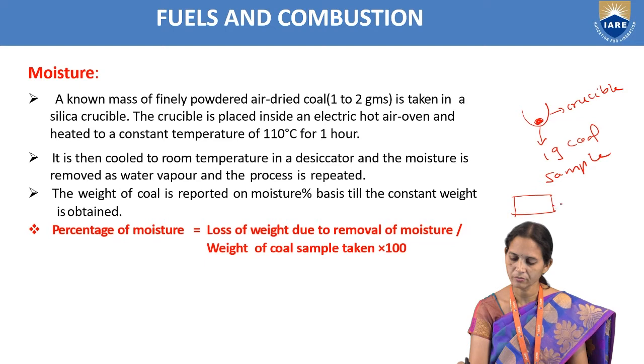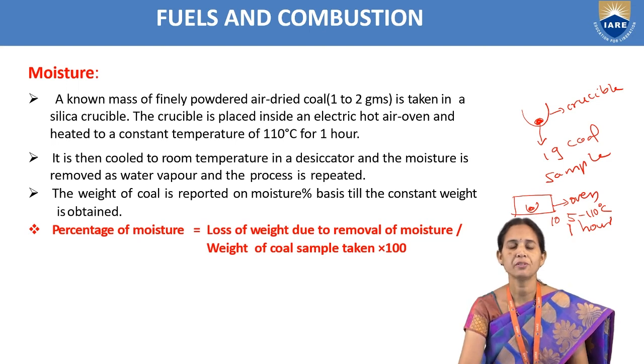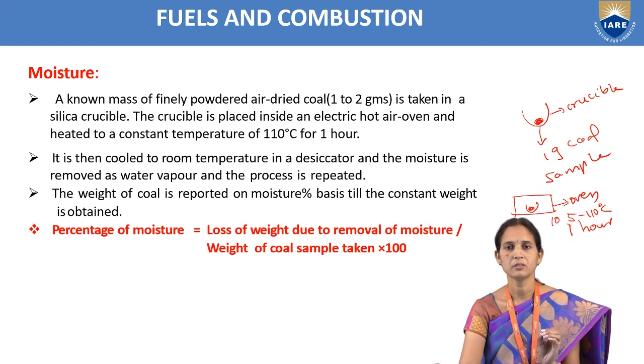So this is the oven. We'll maintain the temperature in the oven at 105 to 110 degrees centigrade for 1 hour. So we are going to heat the coal sample at 110 degrees centigrade for 1 hour.